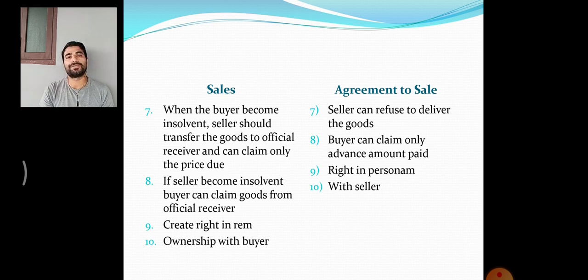But in case of agreement to sales, the buyer can claim only the advance amount paid. Sometimes he would have paid some advance amount. If there is no advance amount paid, he cannot claim anything because the seller is insolvent. But if the buyer paid some advance amount, he can claim that from the official receiver.